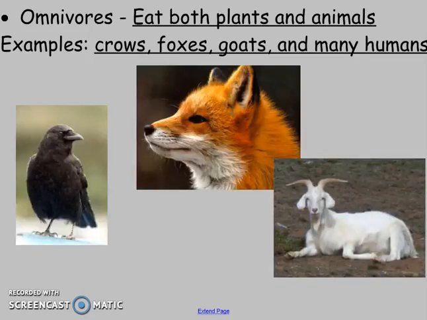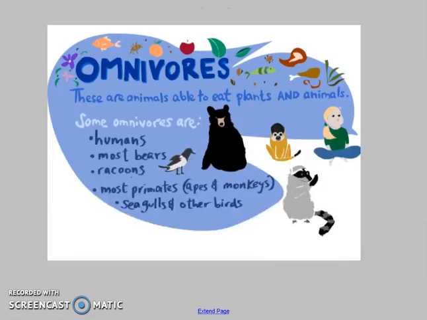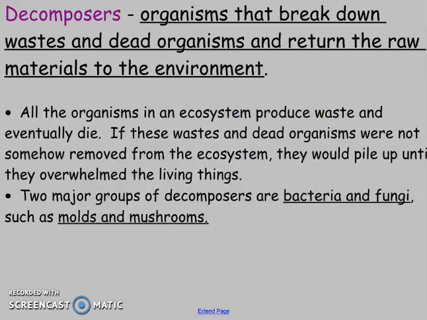Omnivores actually eat both plants and animals. This is going to include crows, foxes, goats. Most humans, unless they are identified as like a vegetarian or a vegan, are considered omnivores because they eat both foods with plants and animals. Other examples, most bears, raccoons, a lot of primates, some seagulls and other birds are all considered omnivores.